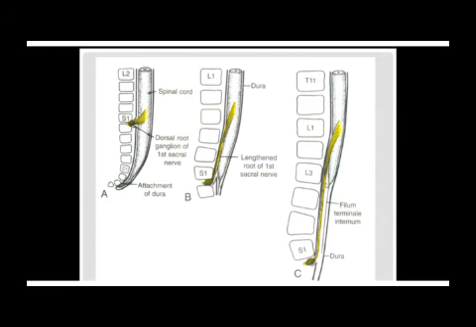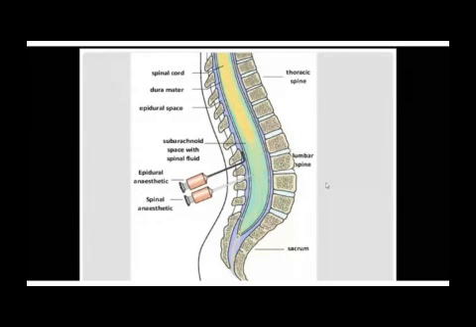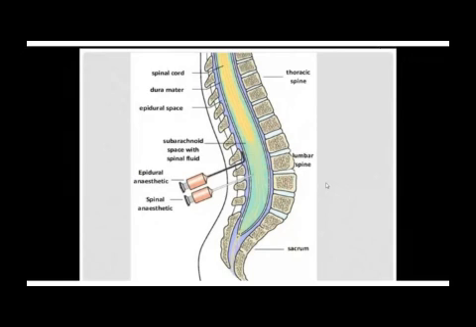What is the relevance of that knowledge? Whenever they are obtaining cerebrospinal fluid for laboratory investigations, it has to be tapped below L3. Because if the needle is inserted at the level of L3, it can go into the spinal cord and injure it. So they go down between L4 and L5, because down there you have cerebrospinal fluid without spinal cord, and you only have these spinal nerves. And these spinal nerves are difficult to injure because they just move out of the way like threads, so the needle cannot easily injure them.